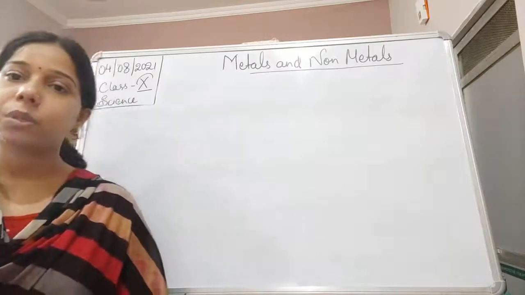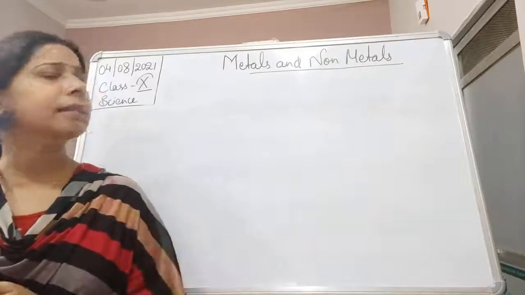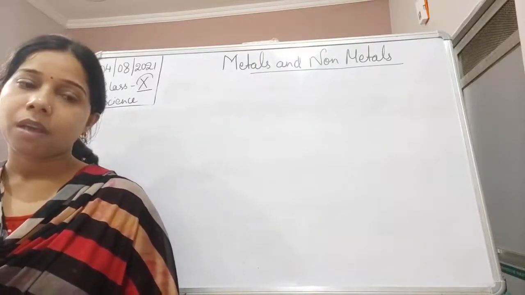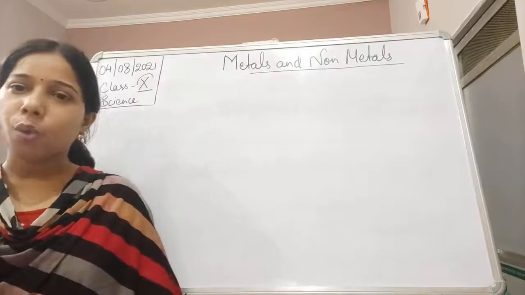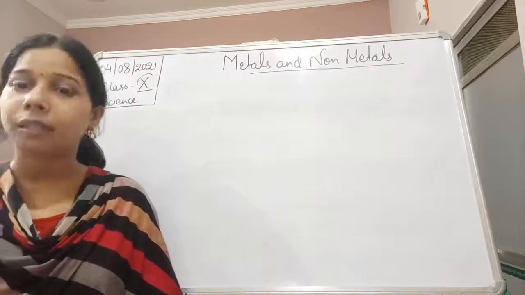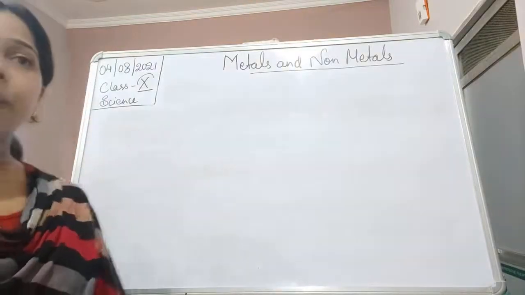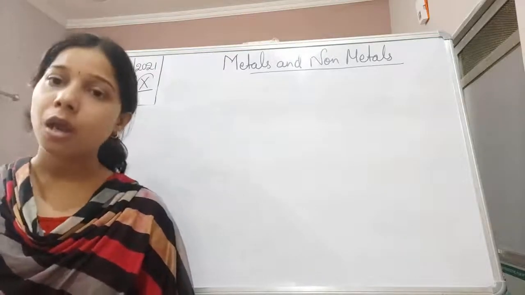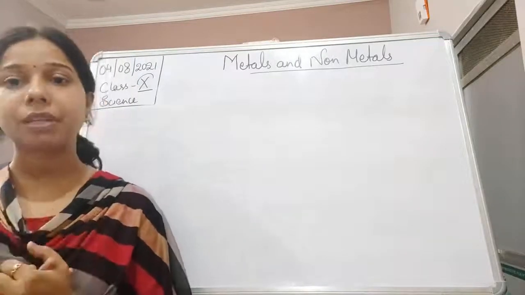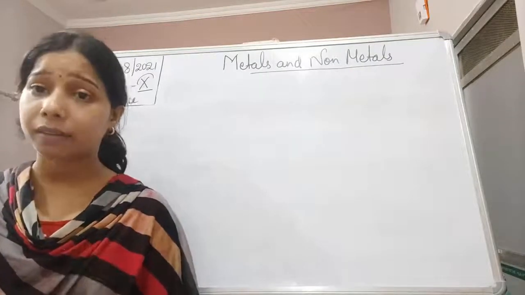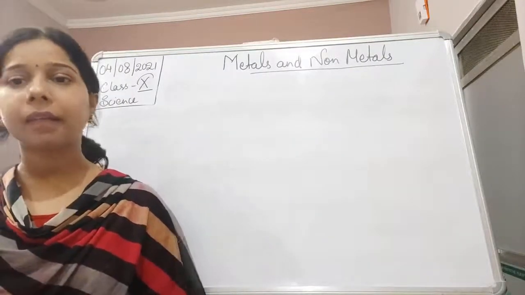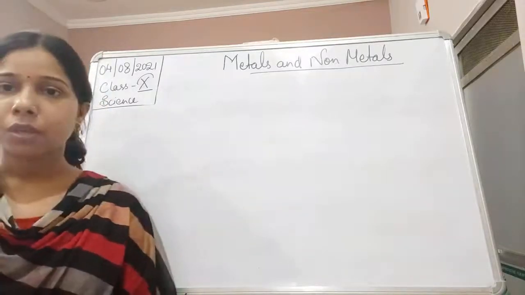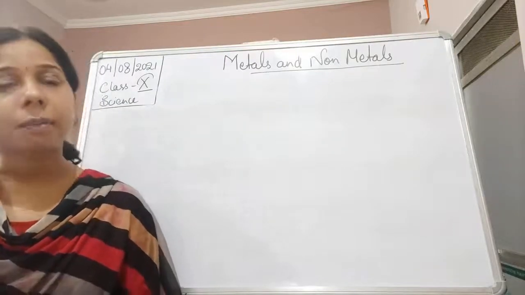Now let us start a new chapter of chemistry, the third chapter, metals and non-metals. Although we know some of the properties that we studied in the lower classes, here we will study more about bonding. We will understand how metals are extracted. We will also study in detail the physical and chemical properties, especially the chemical properties of metals. So without wasting time, let us start with metals and non-metals.